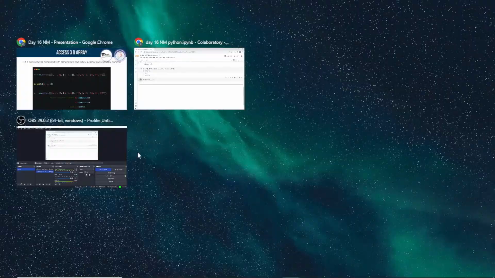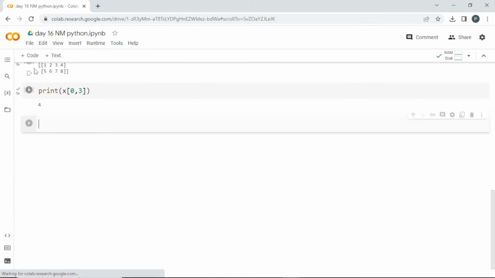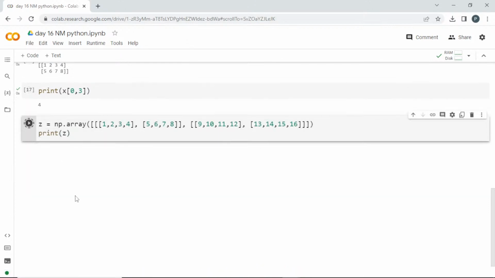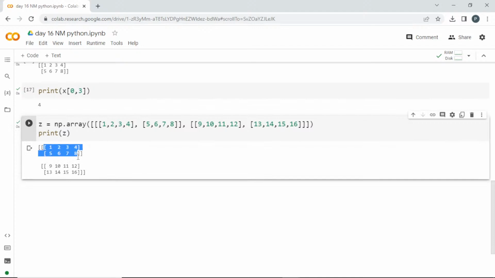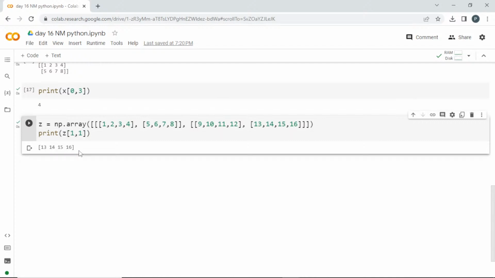We will try to repeat this here. Let me copy the 3-dimension array. Now I want to select this 2-dimension array. Let's go and get this 16. So this is in the first index 2D. If I run this, I'll be getting this one. Now I want 16, which is in another one. If I go into this one, it is going to give me this 1-dimension array, and here it is in the 3rd index. So if I go with 3, it is going to give me that one. Clear, guys? How I am accessing it?